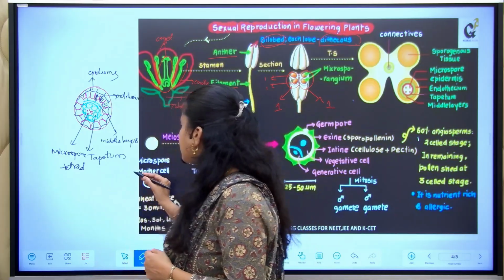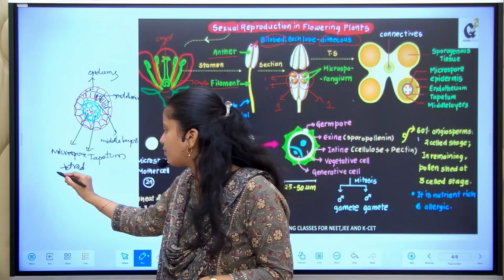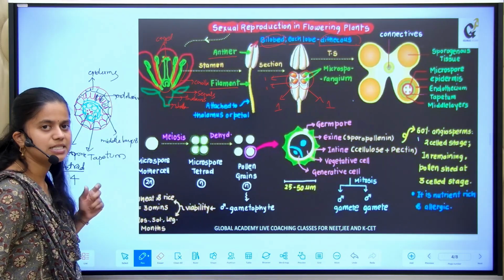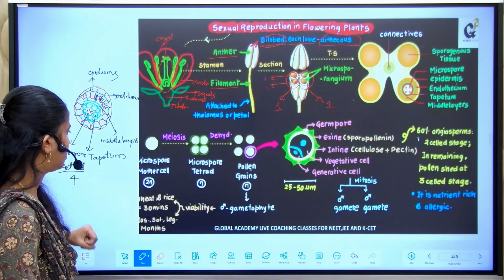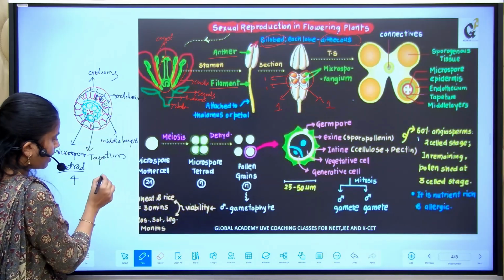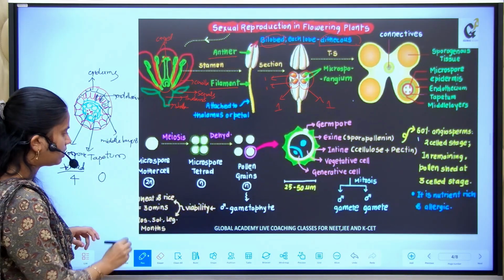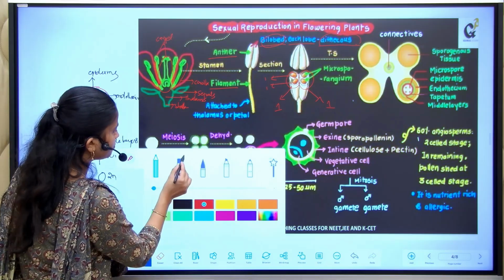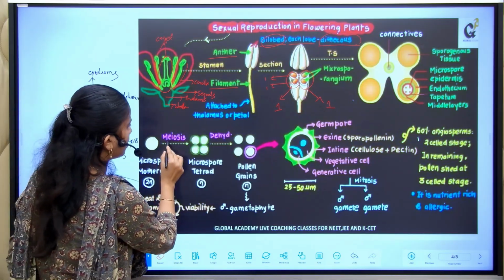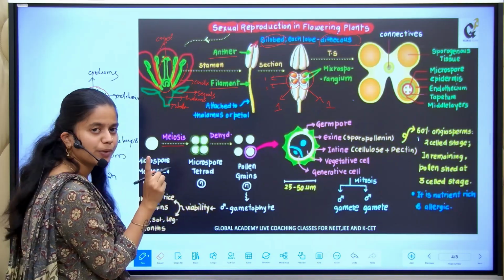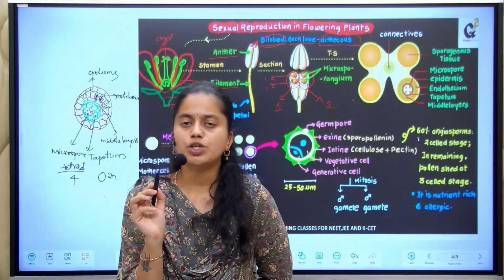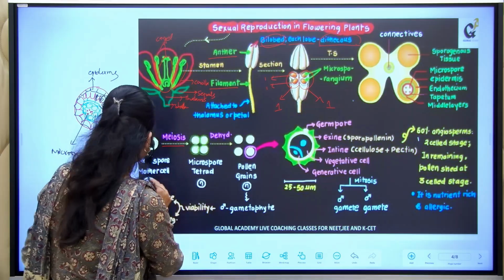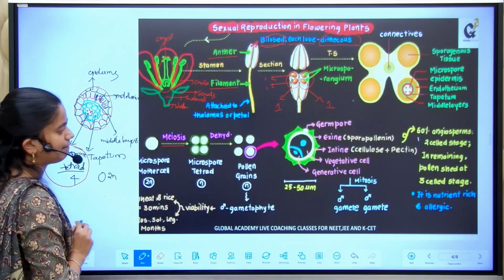Next, I have used the word pollen tetrad. What does tetrad mean? Tetrad means 4, which indicates that 4 microspores are present. Inside this there is a microspore mother cell, which is 2n in condition. The microspore mother cell undergoes meiosis, and meiosis gives the division into 4 haploid cells. The 4 haploid cells produced are the microspore tetrad.